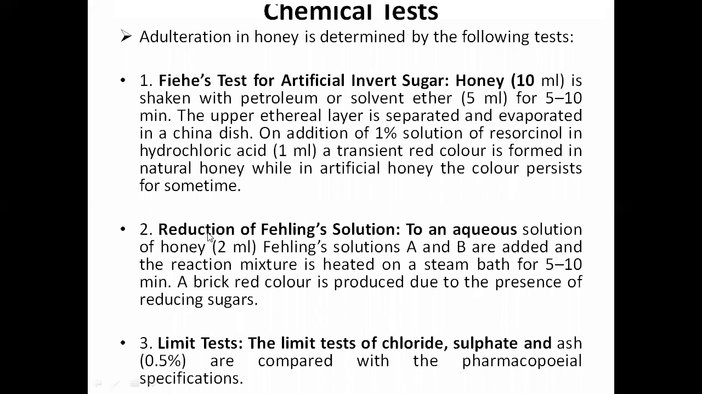The second identification test is the reduction of Fehling's solution. To 2 ml of an aqueous solution of honey, Fehling's solutions A and B are added, and the reaction mixture is heated on a steam bath for 5 to 10 minutes. A brick red color is produced due to the presence of reducing sugar. So Fehling's solution A and B is very helpful.